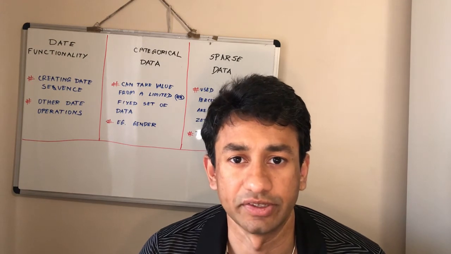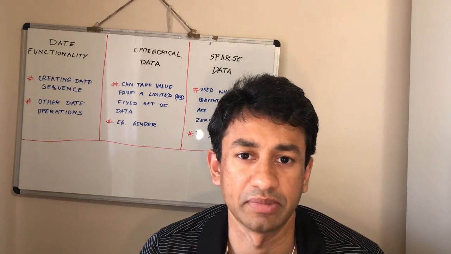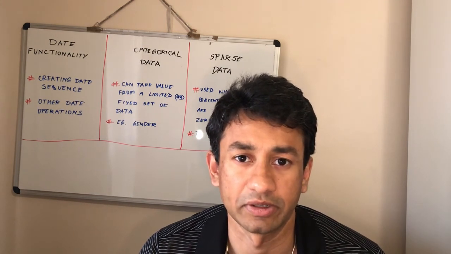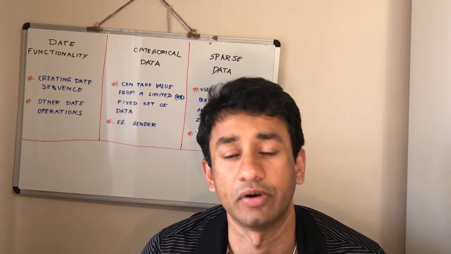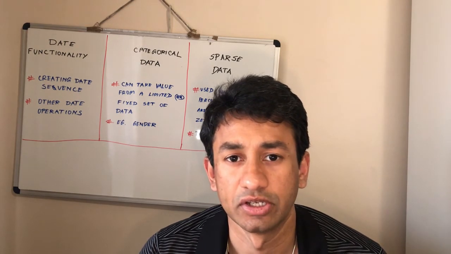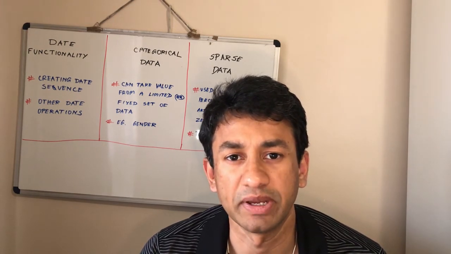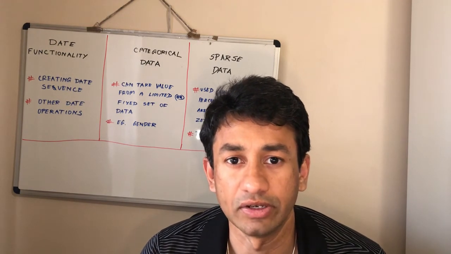And the last one is sparse data. This is really important in order for us to save memory. For example, in a particular data set, when there is an extremely large number of zeros or null values or maybe empty strings, in those cases it would make lots of sense for us to not use the memory to store all those zero values or null values.